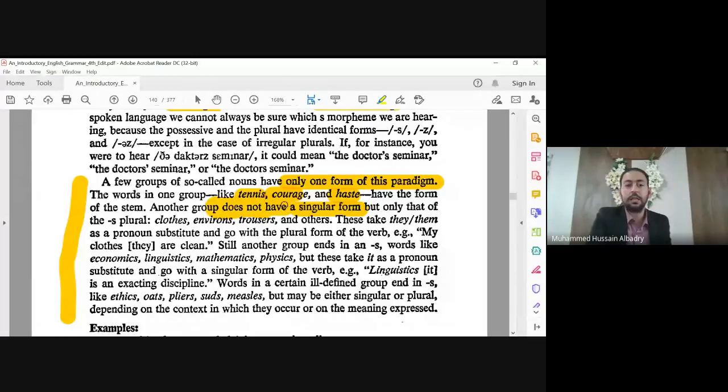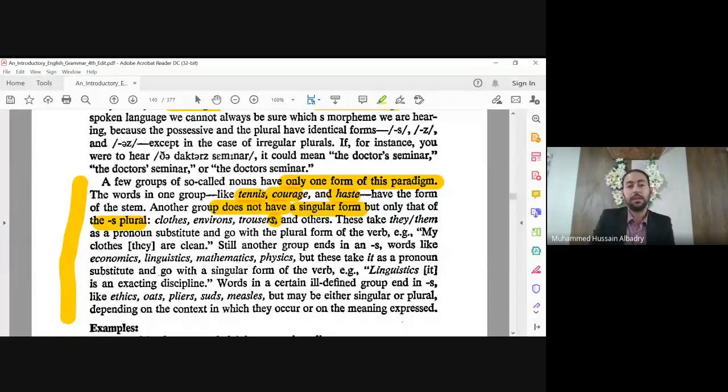Let's see, for example, nouns with only the plural -s. For example, clothes, environs, trousers, scissors, مقص. They end with S. Trousers, you can't say trouser. In Arabic, نقول بنطلون. But in English, we put S. I think you have this in reading, in your book, reading skills, Selected Reading by Lee. You have these topics that end with S. They are considered as plural.